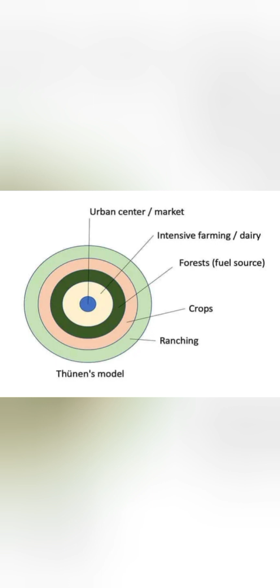Even firewood and forests are near the market because that also involves high transportation cost. Whereas those economic activities which do not require much transportation cost, like grazing and ranching, are away from the main market area, as are the lighter crops, which were basically grown away from the main cities. So this is a summarization of von Thunen's agricultural theory or model.